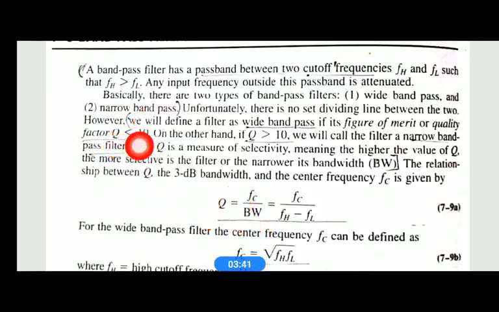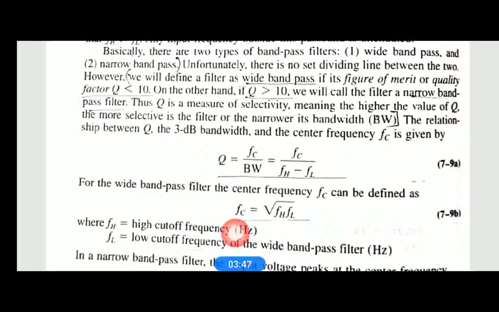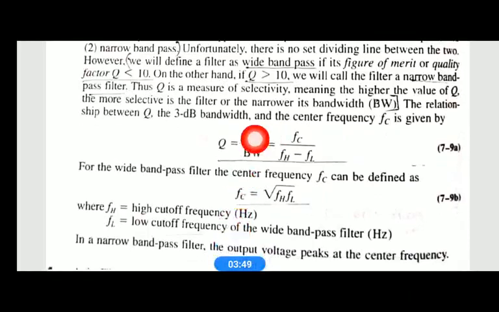If Q is less than 10, then that is a wide band pass filter, where FC is the center frequency. It is exactly the center frequency between FH and FL on the graph.